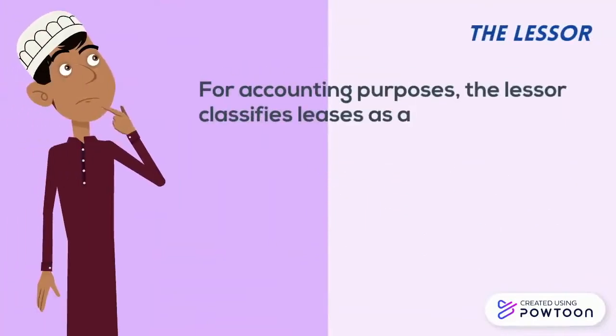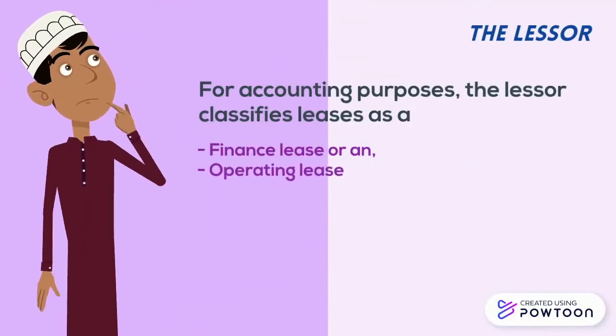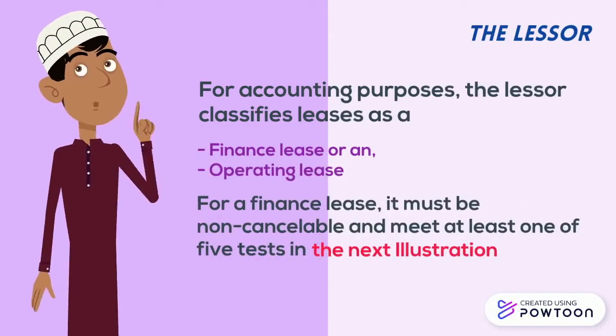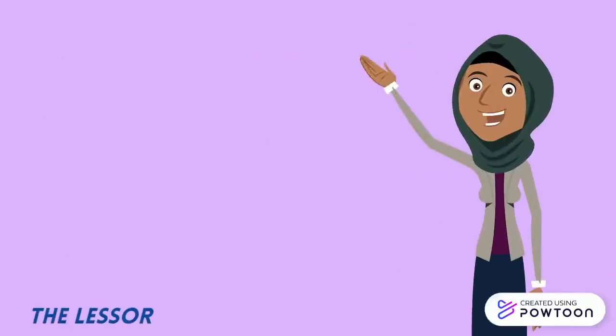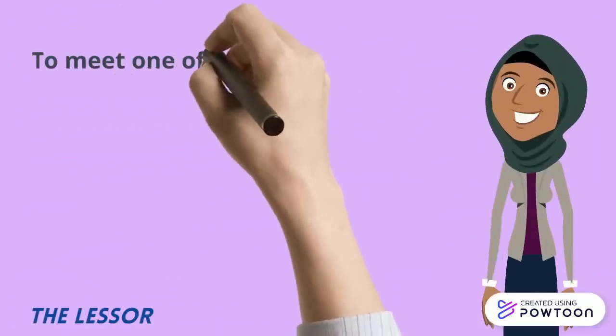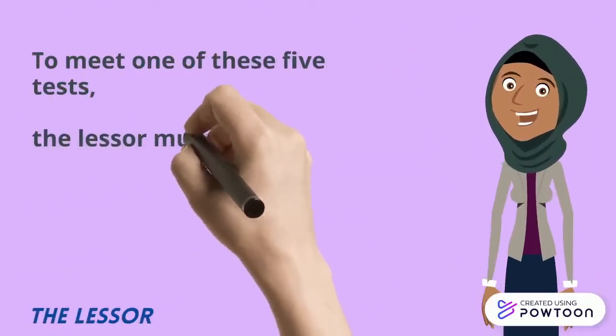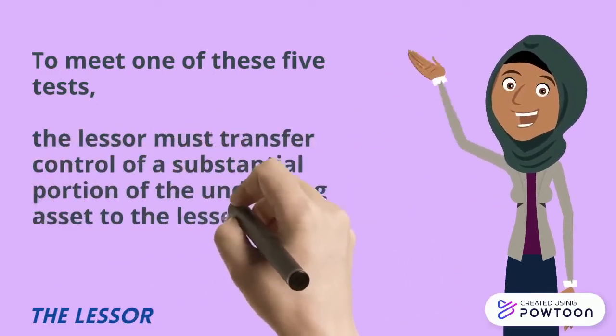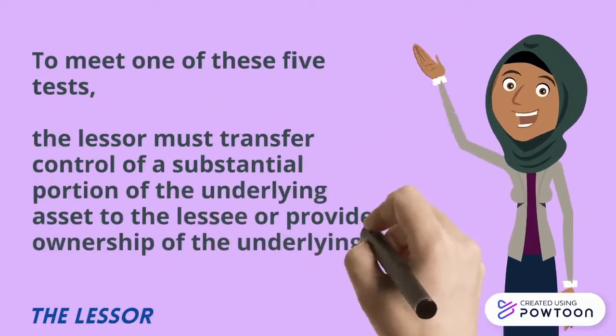For accounting purposes, the lessor classifies leases as a finance lease or an operating lease. For a finance lease, it must be non-cancelable and meet at least one of 5 tests in the next illustration. To meet one of these 5 tests, the lessor must transfer control of a substantial portion of the underlying asset to the lessee or provide ownership of the underlying asset to the lessee.